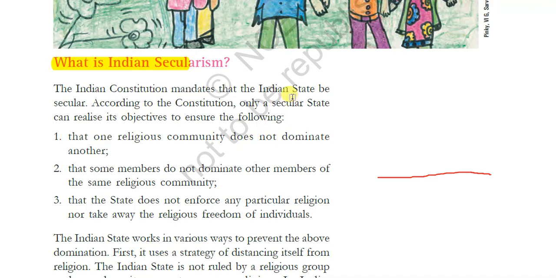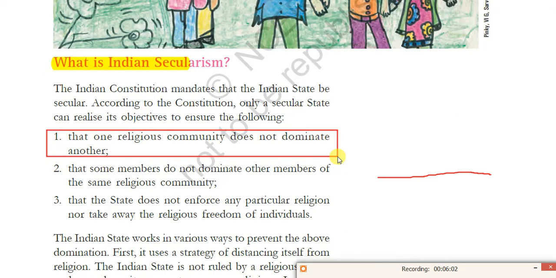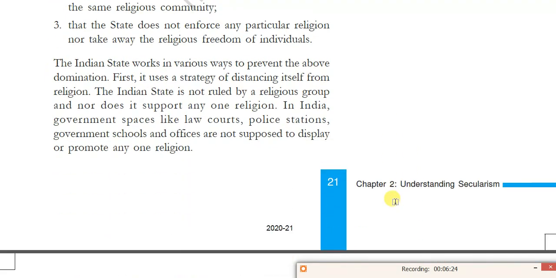First one, one religious community does not discriminate against the other religious community. Second one, some members do not dominate other members of the same religious community. And third one, the state does not enforce any particular religion nor take away the religious freedom of individuals. So the secular nature he explained like this. Next I'm going to move forward.